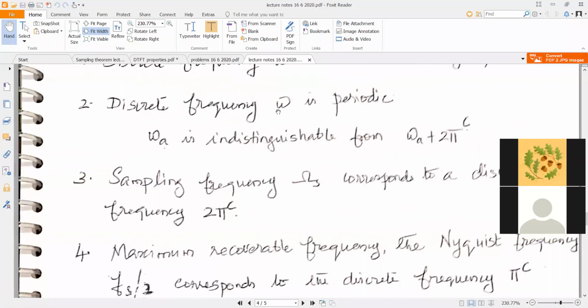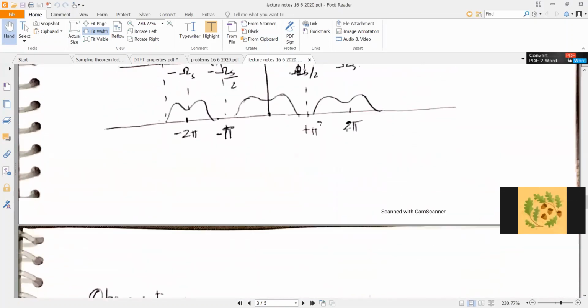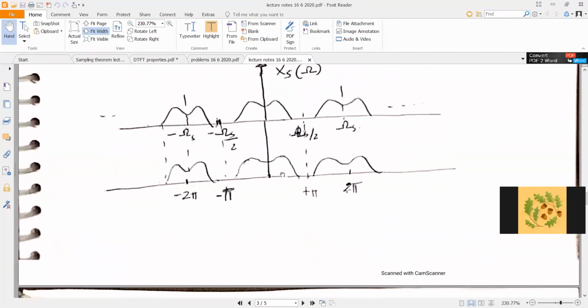So the discrete frequency actually increases in frequency from 0 to pi radian and decreases in frequency from pi to 2 pi radian, because 2 pi radian is the same as 0 radian. So the frequency actually increases and then decreases, right? Is that good? So what is the maximum frequency here? Pi radian. So the discrete frequency has an upper limit, which is equal to pi radian.